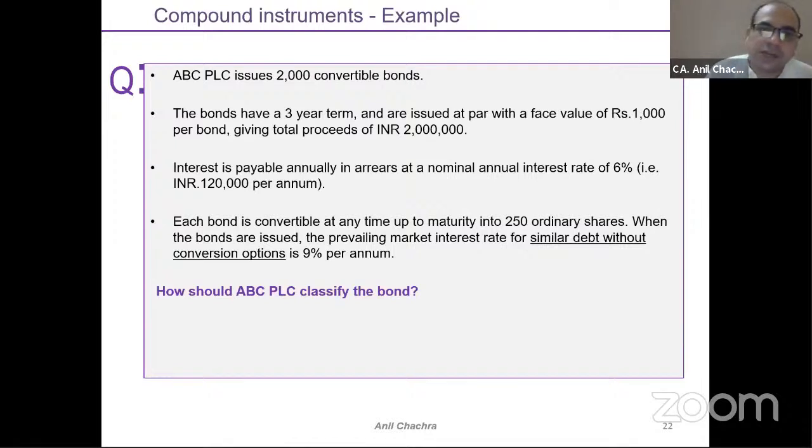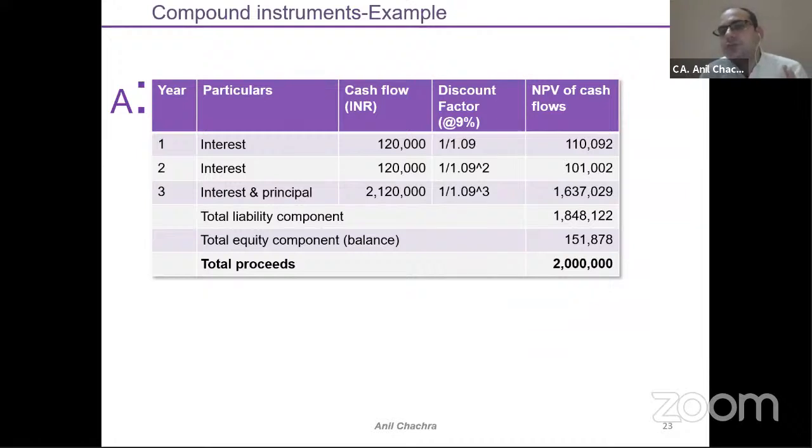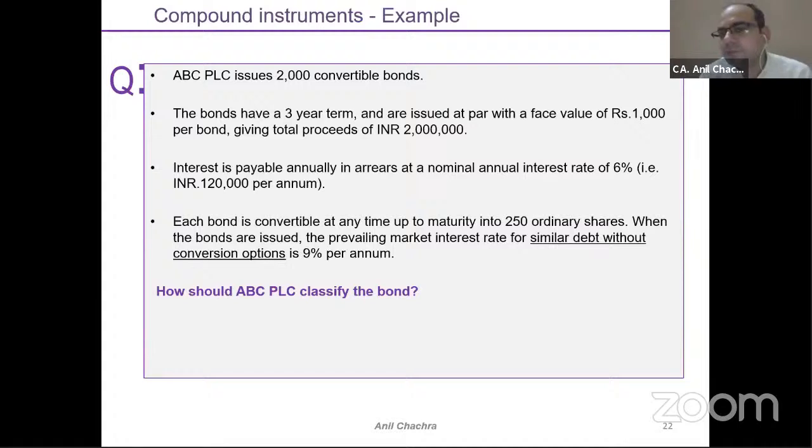So now let's calculate the numbers for the liability part. What is my cash outflow? 6% interest would be there, 1,20,000, 1,20,000, 1,20,000. At the end of year 3, I need to pay the money, or I need to convert the bonds into shares for the holders. But at what rate?